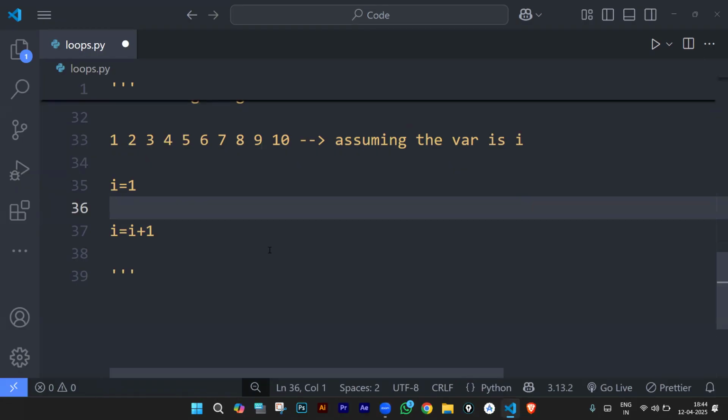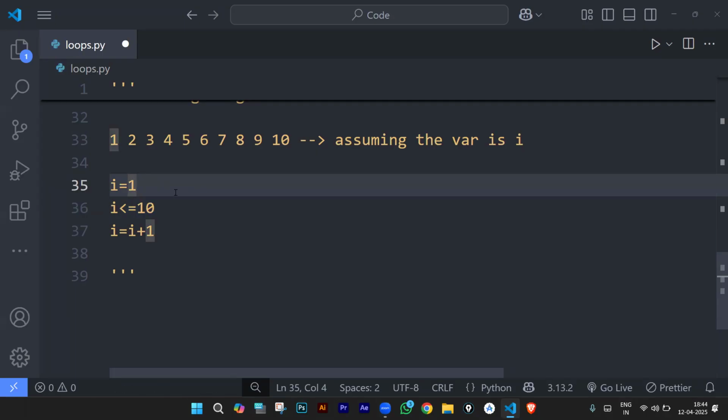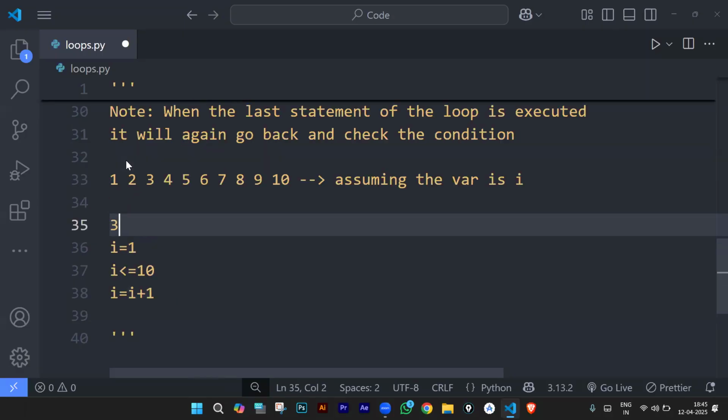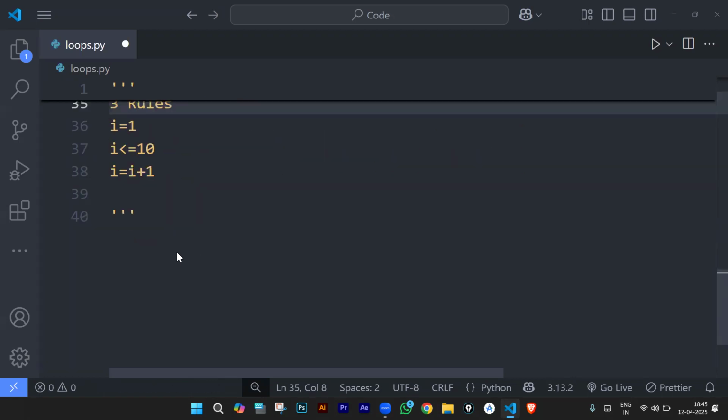So this is fine until I is less than or equal to 10. This is how we change that into a condition. Our starting point, our ending point, our change of value. These are the three rules. Once you have all the three rules, get started with the code part. See here, I'll get started with it.